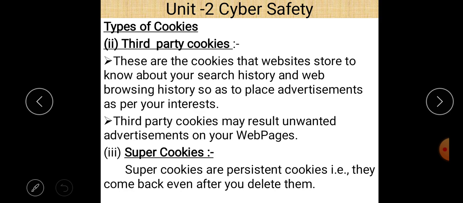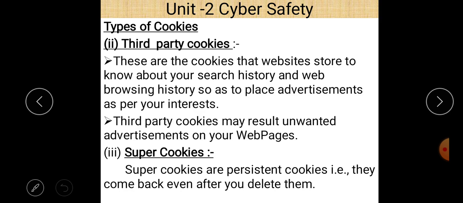Next is super cookies. Before going to discuss super cookies, one thing should be remembered, that we can easily delete the data regarding first party cookies and third party cookies. But as far as super cookies are concerned, super cookies are the persistent cookies. So it means that data is stored permanently in this type of cookies, and they come back even after you delete them. So even if you delete the data regarding super cookies, this type of data is again stored in this type of cookies. So super cookies are the persistent cookies, and you are not able to delete the data in super cookies. So that is the basic concept of the super cookies.